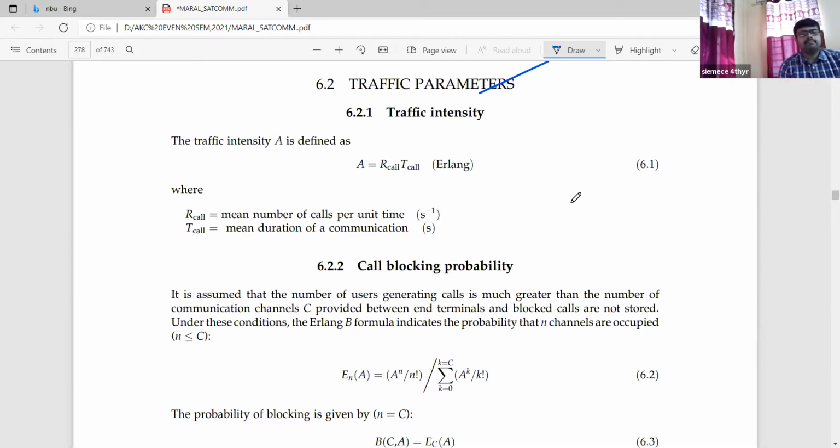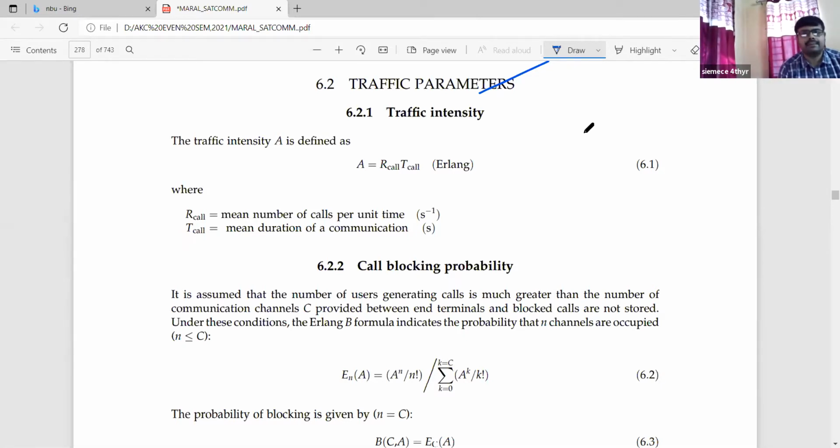R call is the mean number of calls per unit time, that is, per second, and T call is the mean duration of a communication, that is, in seconds.